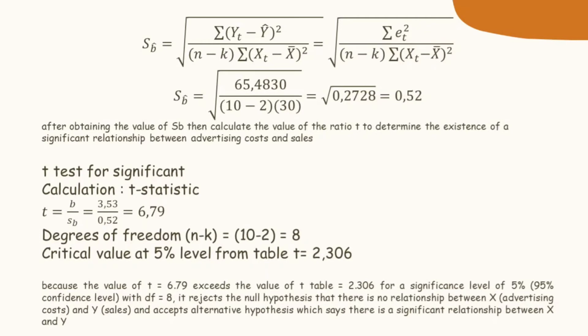Because the value of T is 6.79, which exceeds the table value of 2.306 for a significance level of 5%, or 95% confidence level, with 8 degrees of freedom, it rejects the null hypothesis that there is no relationship between X, or advertising cost, and Y, or sales, and accepts the alternative hypothesis which says there is a significant relationship between X and Y.